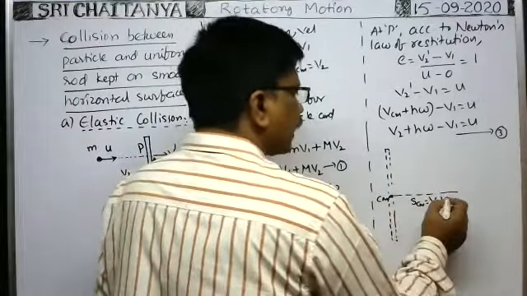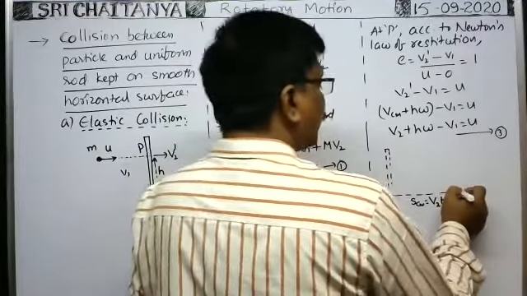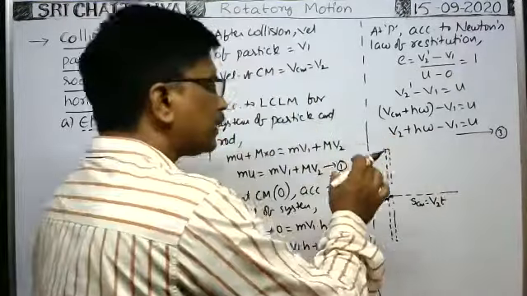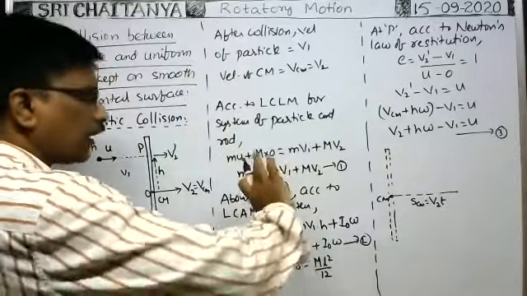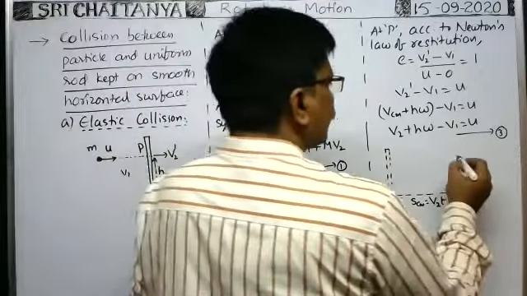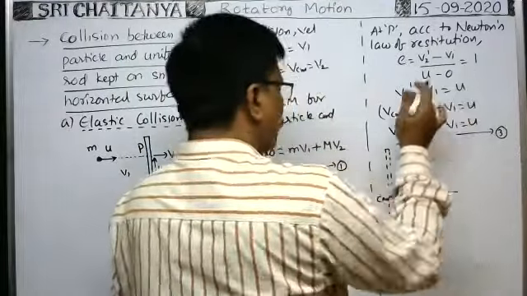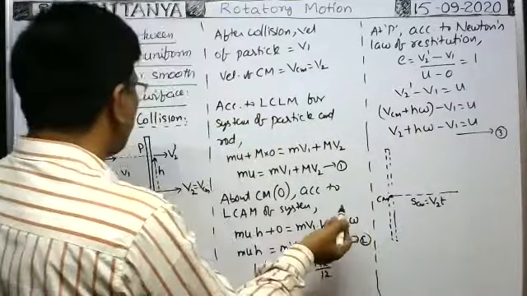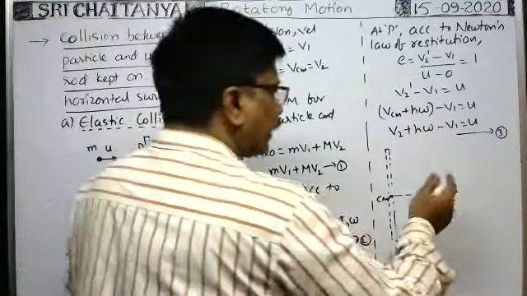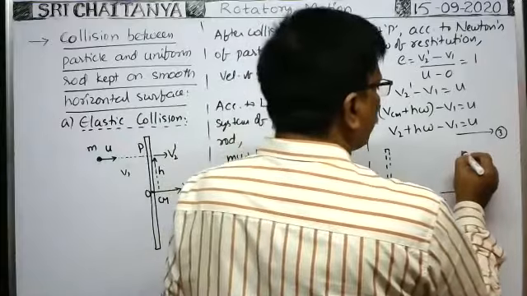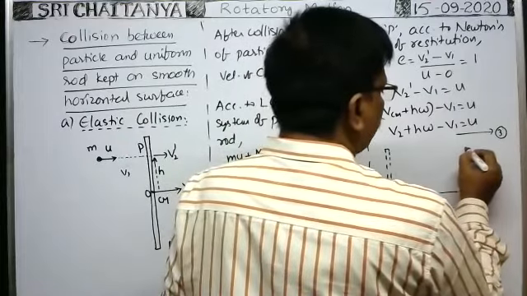After t seconds, the rod comes to this position. But at the same time, because of the angular impulse received, the rod rotates with this angular velocity omega. In t seconds, suppose the rod rotates through a certain angle theta.